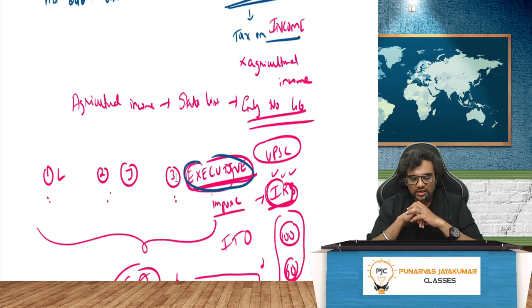So agricultural income, as of now, is not taxed. It's only aggregated, not taxed. What is aggregated? We'll see later. So basically, entry number 46 says so.